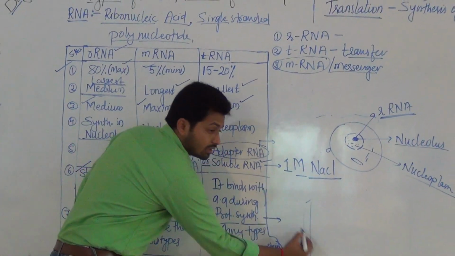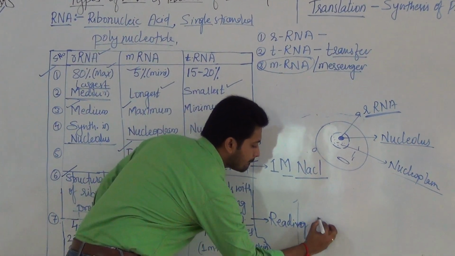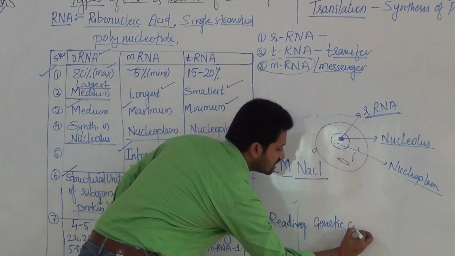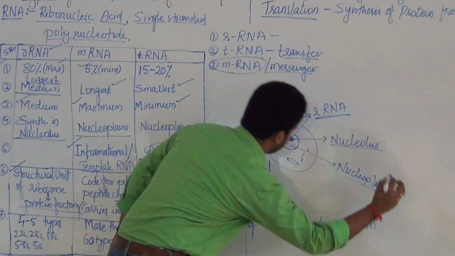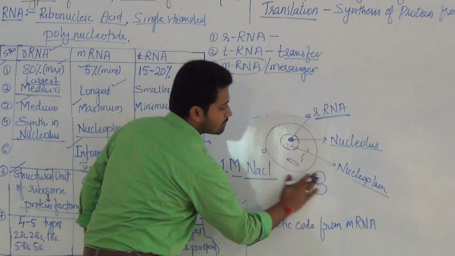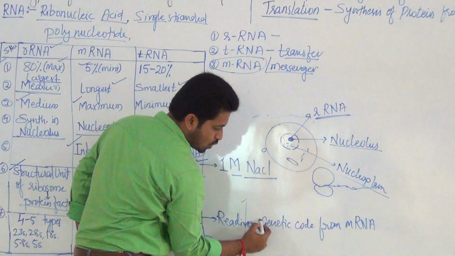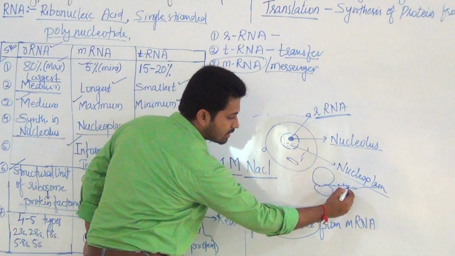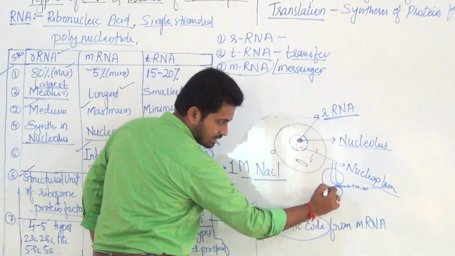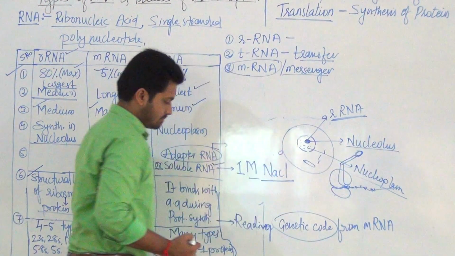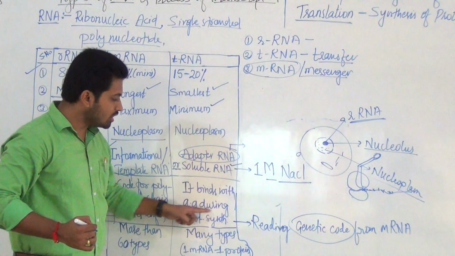How does it bind? By reading the genetic code from mRNA. Just as I told you, a simple structure: this is, for example, the ribosome, and this is mRNA. Whatever genetic code is present on mRNA, these are nothing but genetic code bases. This tRNA, by reading here, brings the amino acid. So it binds with the amino acid here during protein synthesis.